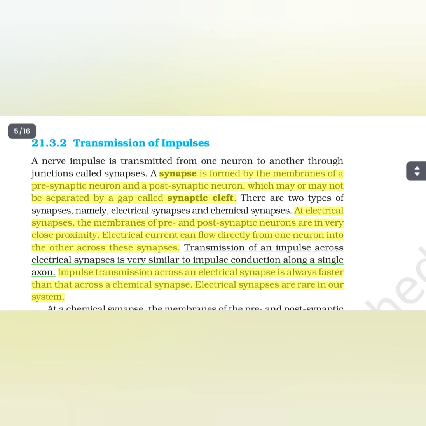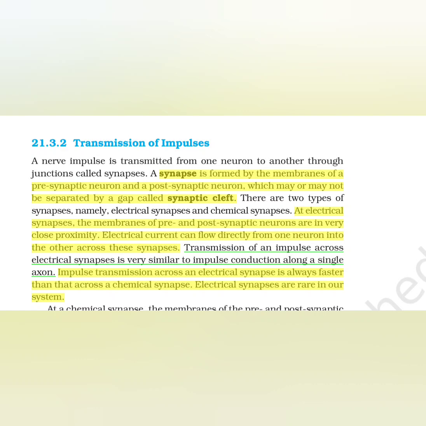Transmission of impulses. A nerve impulse is transmitted from one neuron to another through junctions called synapses. A synapse is formed by the membranes of a presynaptic neuron and a postsynaptic neuron, which may or may not be separated by a gap called the synaptic cleft.